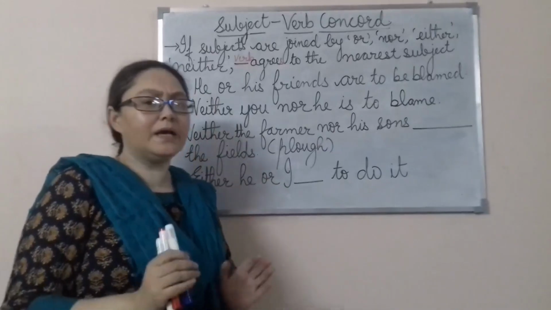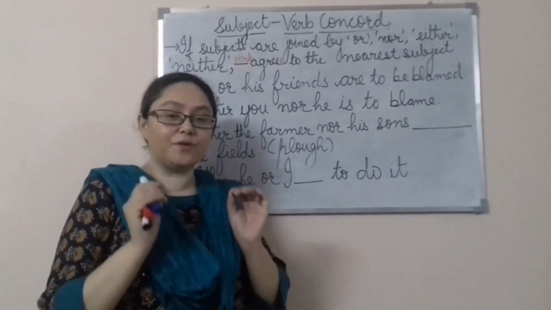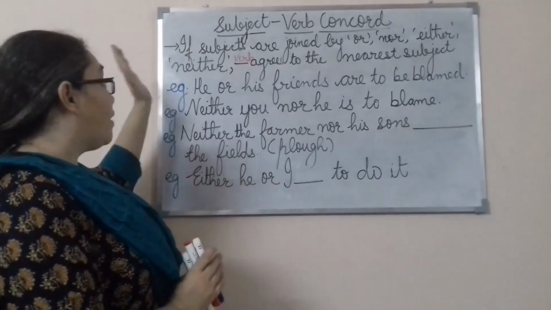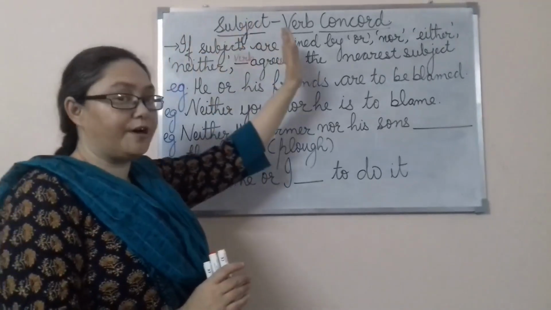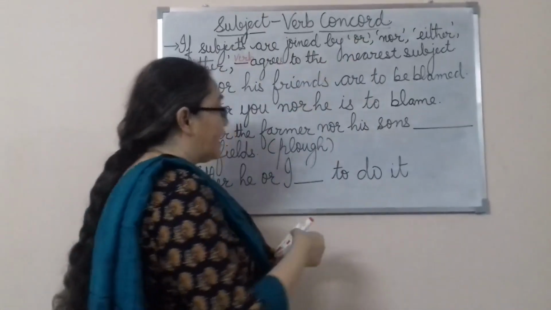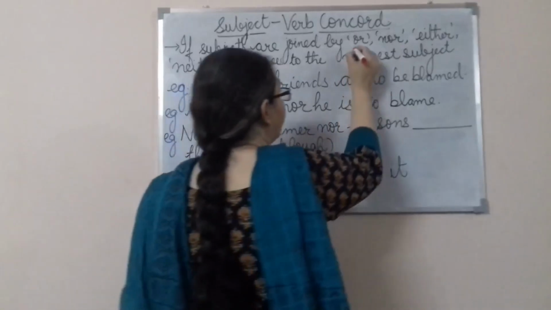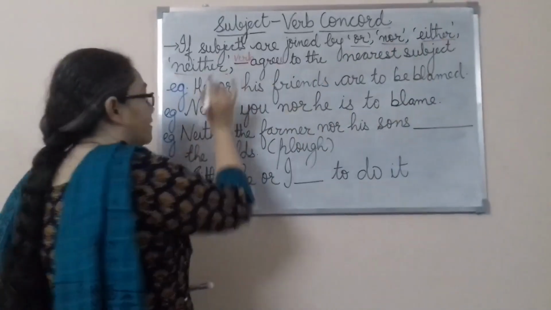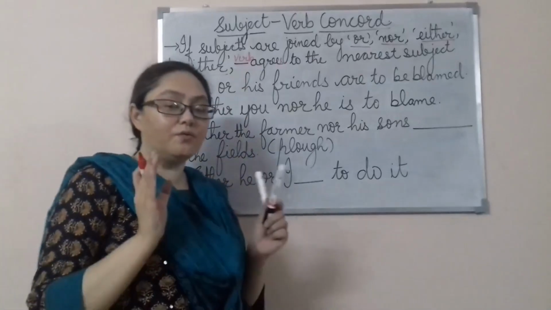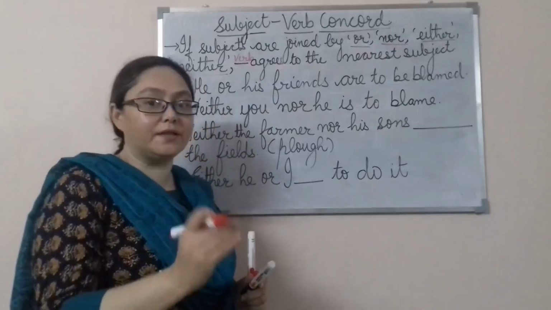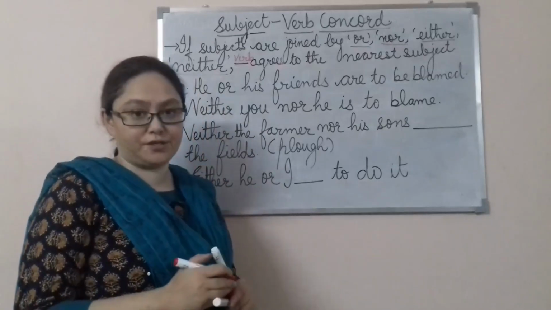Alright, now here you have to be very careful in this rule. Listen carefully. If subjects are joined by or, nor, either and neither, then what is going to happen to the verb? In that case, the verb is going to agree with the nearest subject.